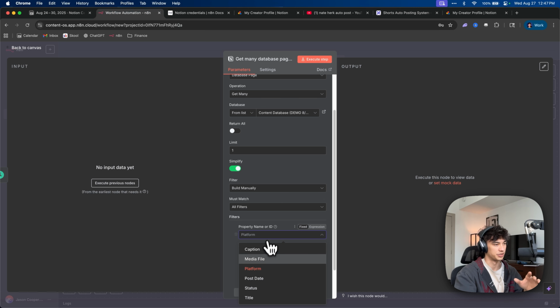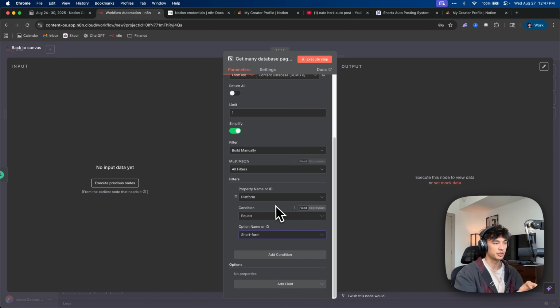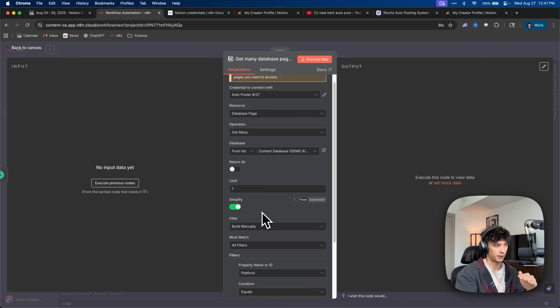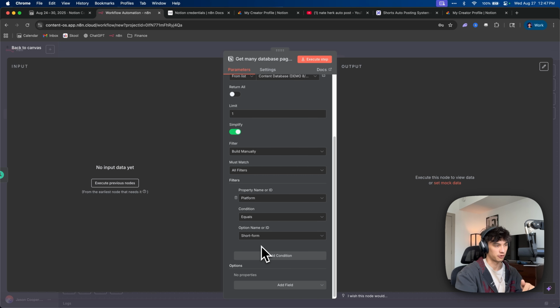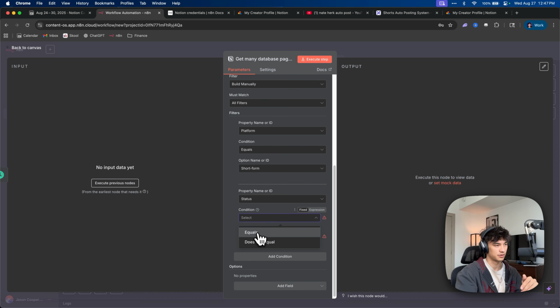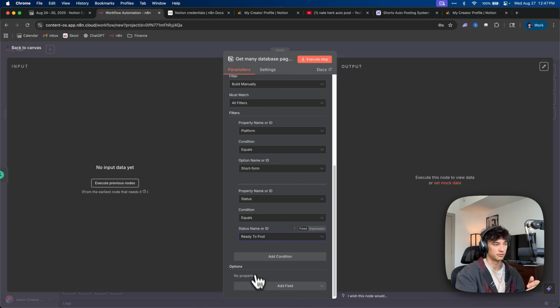And so what I want to do is the platform equals, and then if we click refresh list, we can see that we just got those new things that we just added in, right? So it's got to be short form. So this filter is basically saying, all right, you're going to look through this database and you are going to find me one record where the platform equals short form and the status is ready to post. All right, so it has to meet these conditions. So it has to be short form and the status has to be ready to post. If it's not that, then it won't pick it up, right?